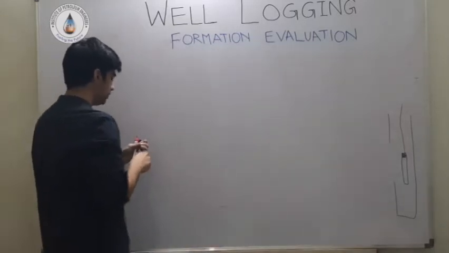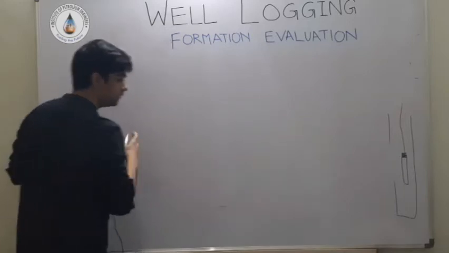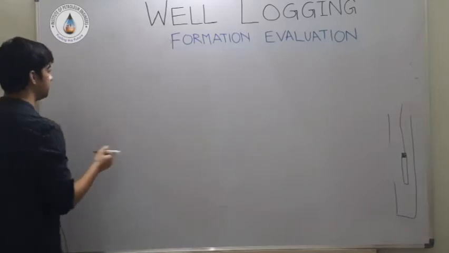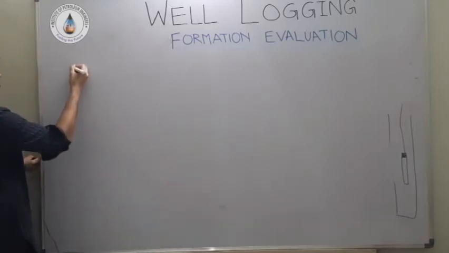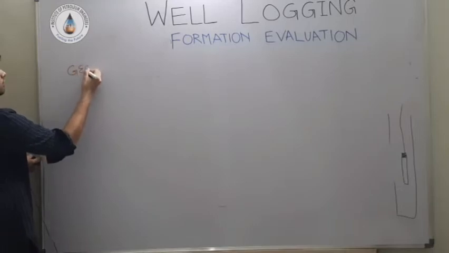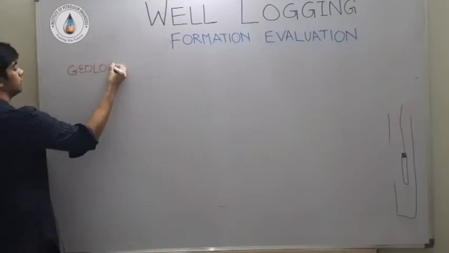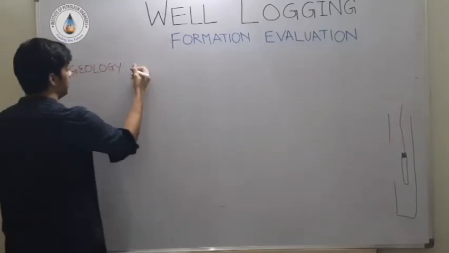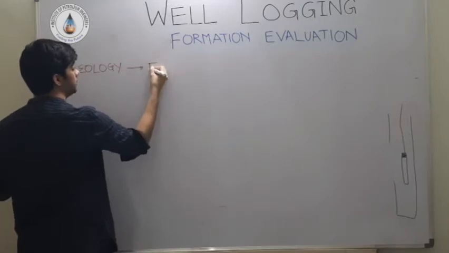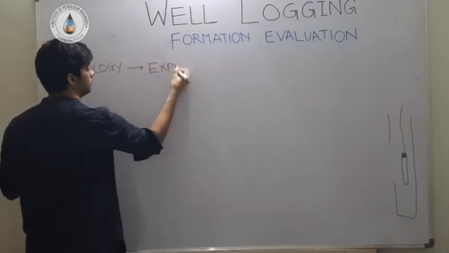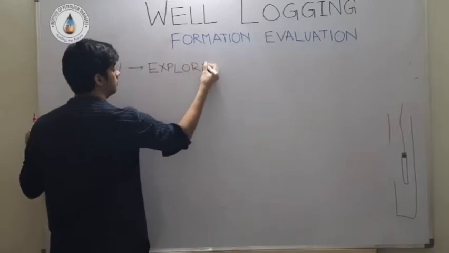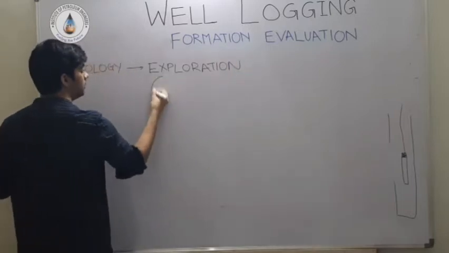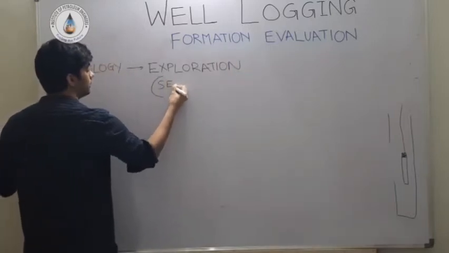Now I will give you a basic idea of the timeline involved in oil and gas operation, upstream operation. So the first thing we do is we start with a geological survey, which is followed by exploration activities. These exploration activities can be seismic, magnetic, gravitational. The most popular one is seismic.